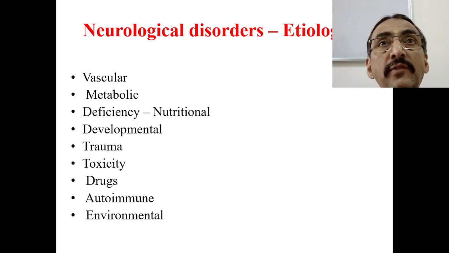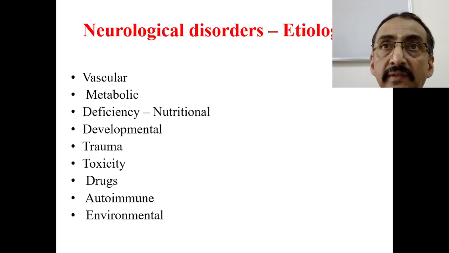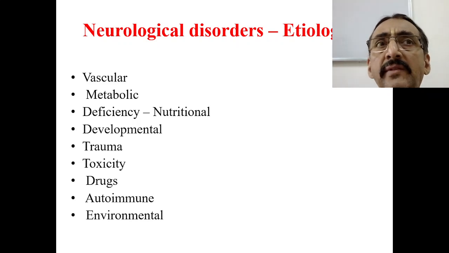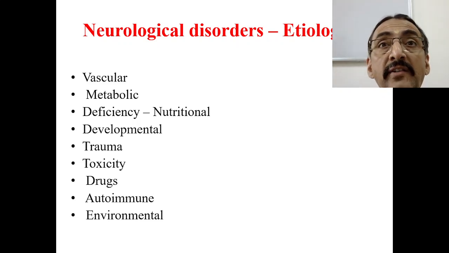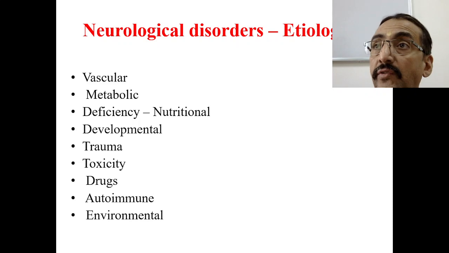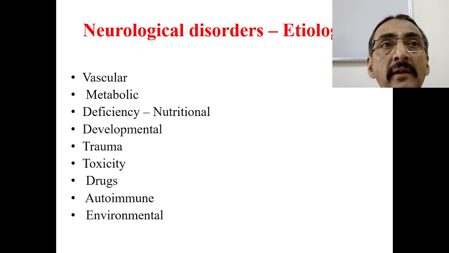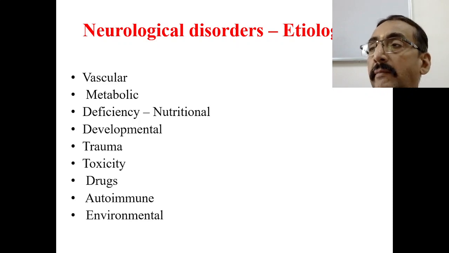Most of the time vascular phenomena are of very sudden onset, just like paralysis in adults, of sudden origin. Then metabolic: sometimes metabolic problems lead to neurological disorders, such as acidemia, acidosis, alkalosis, or affected ammonia metabolism.